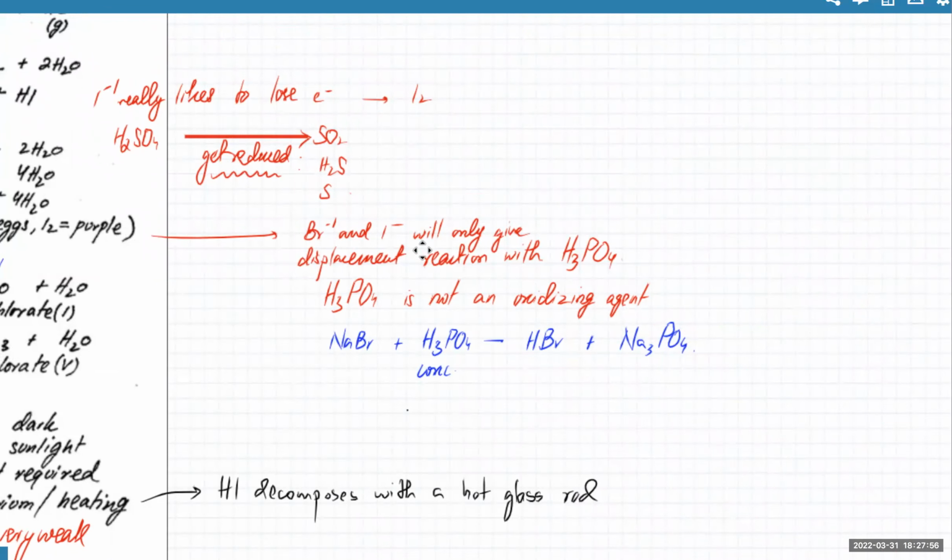Instead of H2SO4, I mean, use H3PO4 instead of H2SO4. Is that idea clear? Yes.